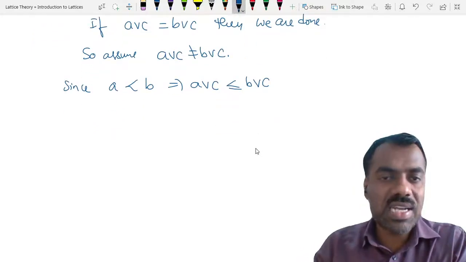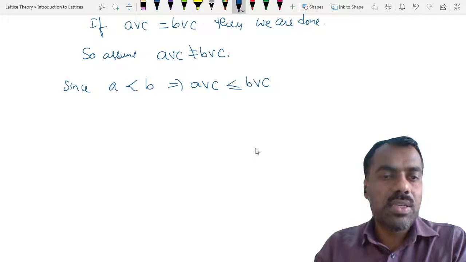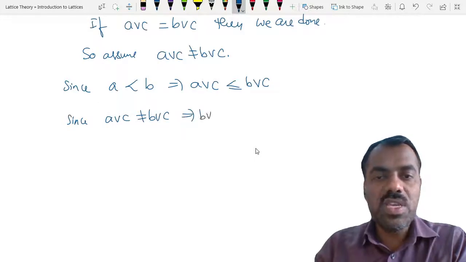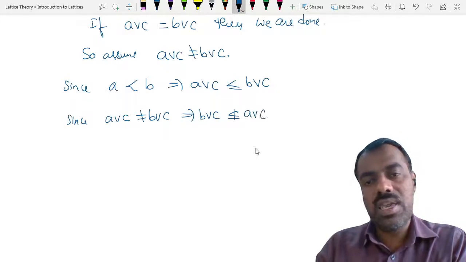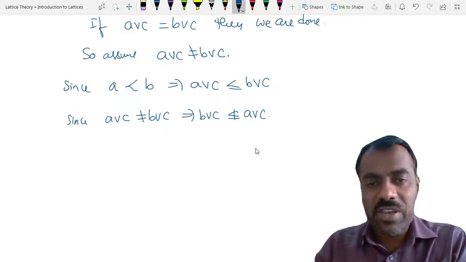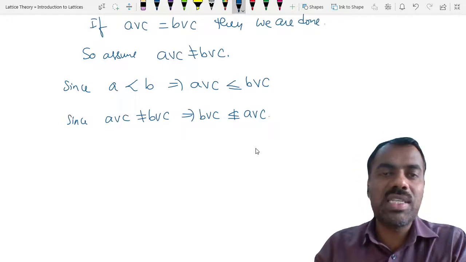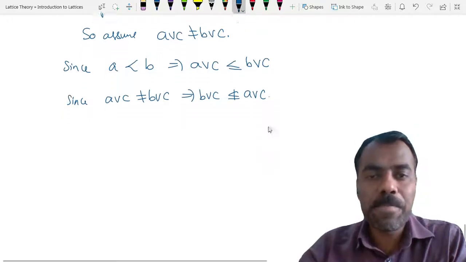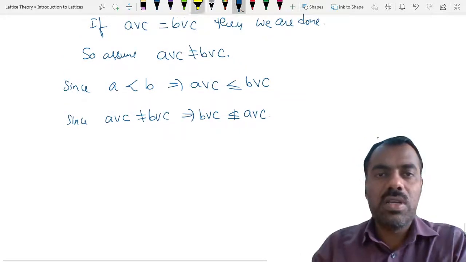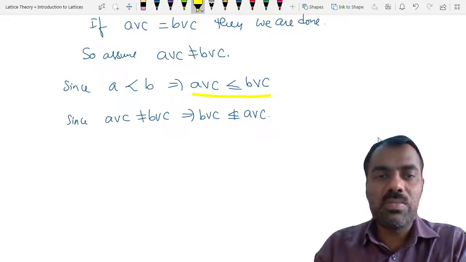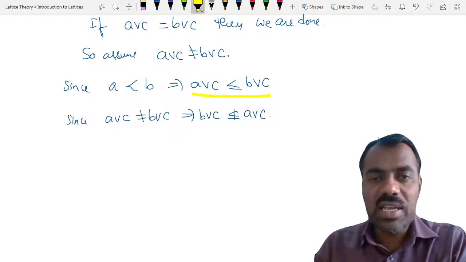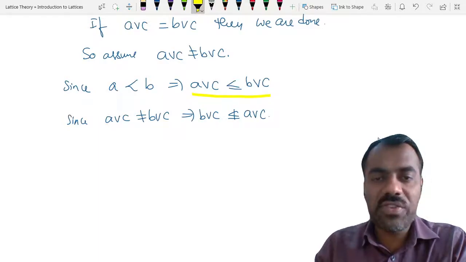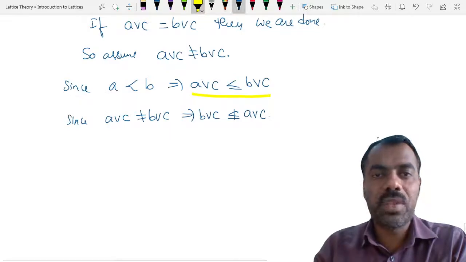Since they are not equal, what we get here is that B join C is not contained in, or not less than or equal to, A join C. Because if at all B join C is less than or equal to A join C, then we get they are equal. Are you following? This one is always true because of this condition, and we are assuming that they are not equal. So therefore, this has to be true. Is this clear? Any problem?